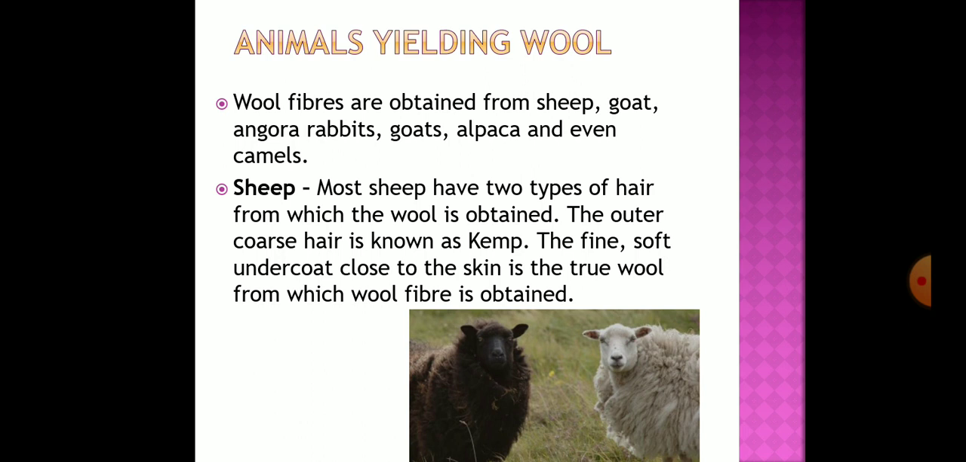The first that you can see here, these are the sheep. So, most sheep have two types of hairs from which the wool is obtained. The outer coarse hair is known as the kemp, and the fine soft undercoat close to the skin is the true wool, and this is from which the wool fiber is obtained. So wool fiber is obtained from the undercoat hairs, which are very fine and soft.